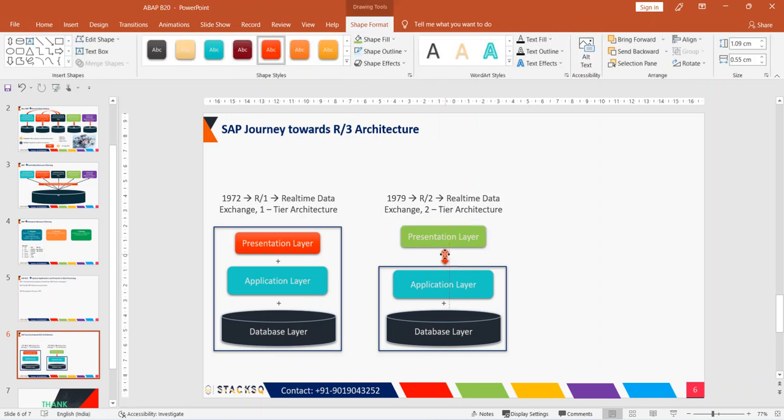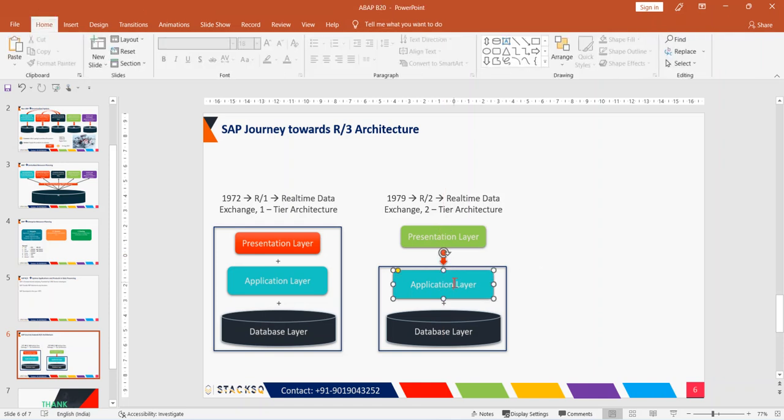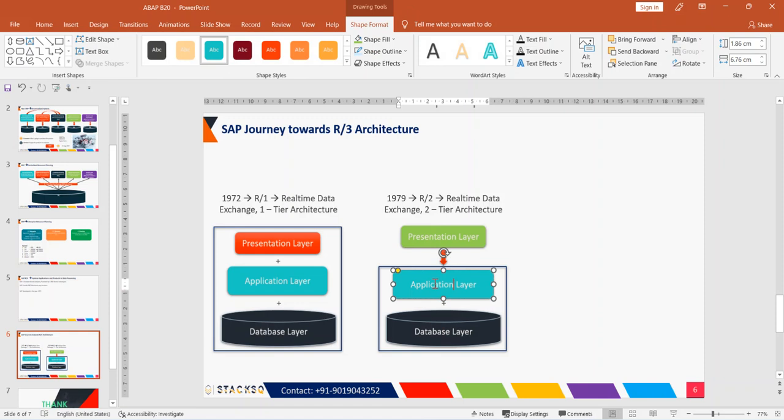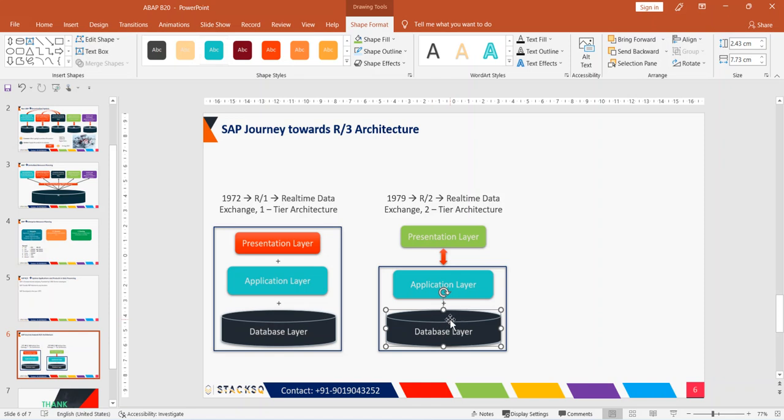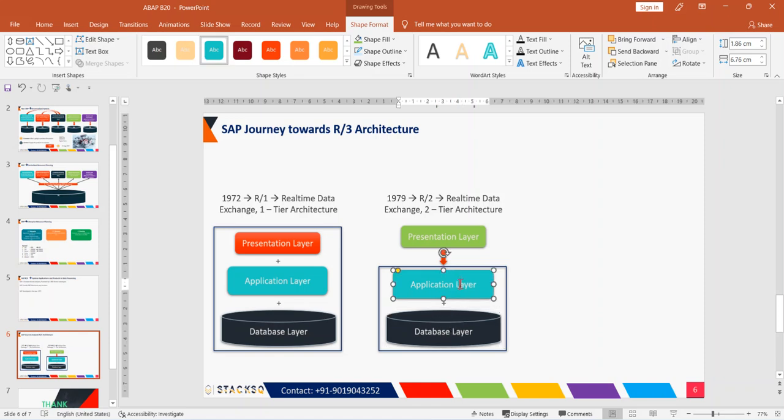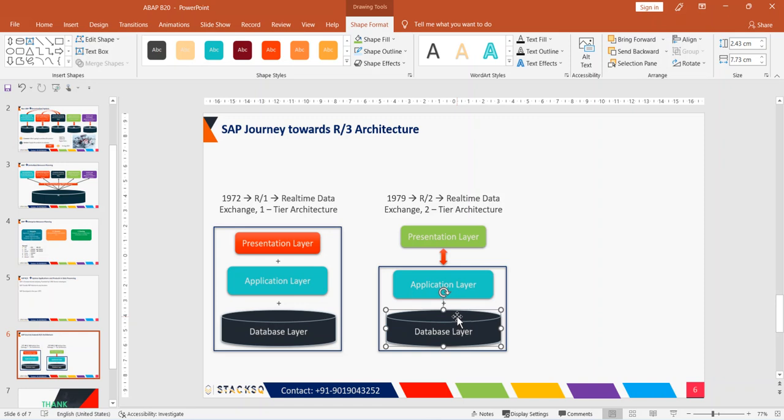And then again, there was a problem here. If they want to upgrade the application layer and provide some new features, and if they want to upgrade or change the database layer, these two layers were dependent. Whatever we do on the application layer was completely dependent on the database layer. We have to write programs that are database related. SAP wanted to get rid of that, and provide the flexibility of upgrading the application layer individually, and also changing the database at any time without any problem or without depending on the application layer. That's what they wanted to do.